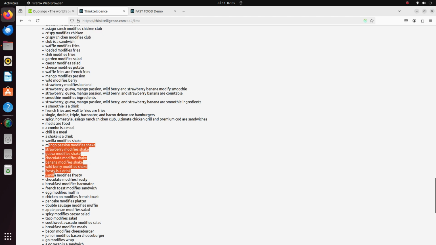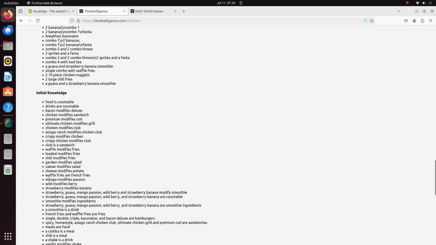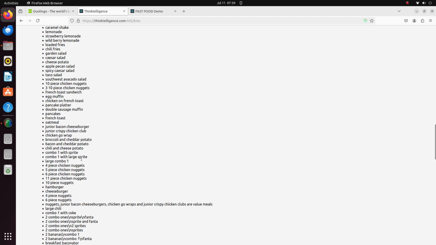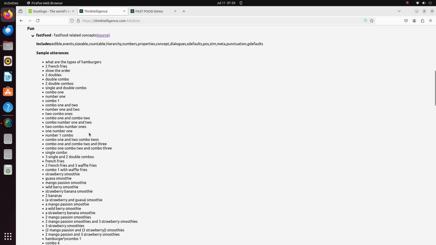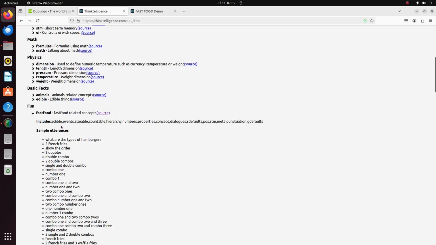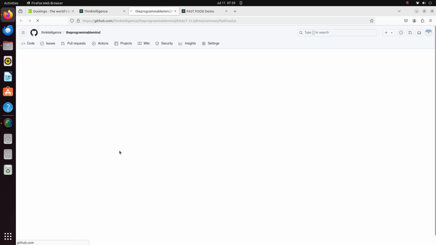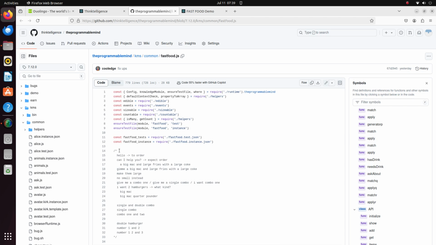One of the reasons this telling it stuff works, it's not training it. You're just directly telling it. And the reason that works is because the knowledge modules are reusable. I've used the properties and the hierarchy knowledge module in this one. So that's why you can tell it stuff about the hierarchy. And then just to show, the system doesn't use neural nets at all. It's all programmed. All the data is either code or, in this system, JSON, but you can stick it in a database if you want.